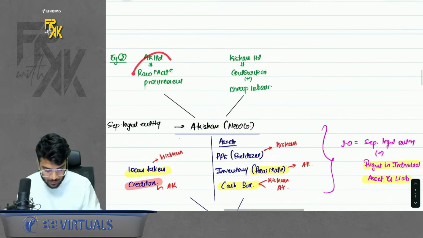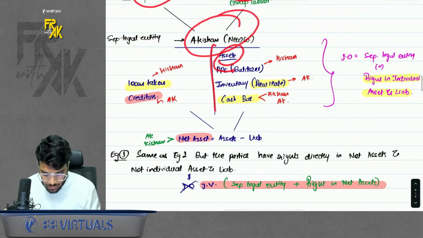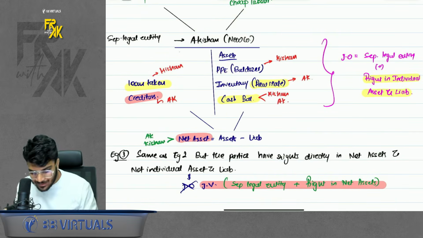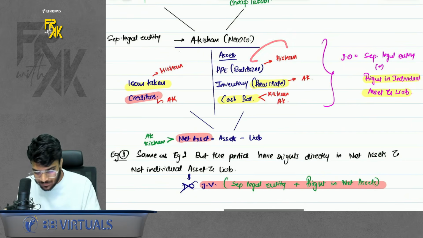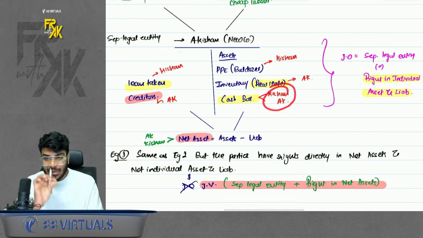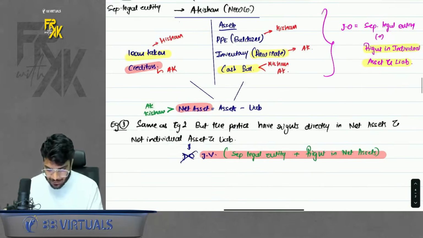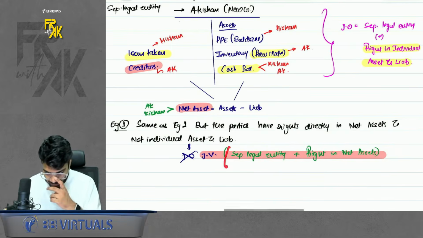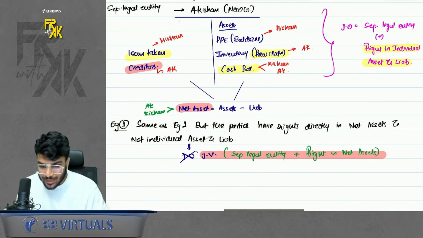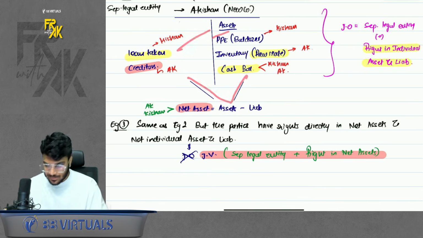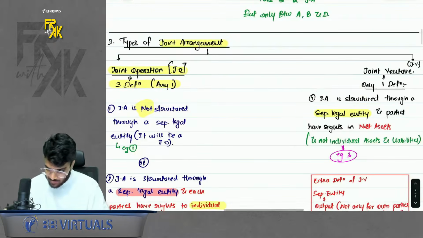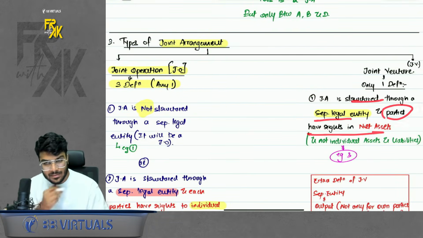So let's say you form a new company, and in that new company you have assets and liabilities, but each of that asset and liability can be identified. This belongs to party number 1, this belongs to party number 2, this belongs to both the parties. If this is possible, again operation. But what if the parties have rights in the net assets? So if you are forming a separate entity and the parties don't have rights individually, but they have rights in the net assets, then it will not be operation, it will be a venture. Do remember this. Okay, so in venture we have this definition: structured through a separate entity and parties have rights in the net assets. Simple.